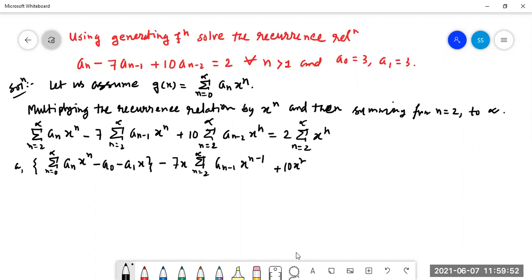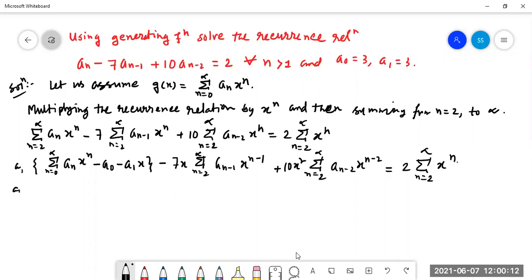If we take common x squared from here, then it is summation n equal to 2 to infinity a_{n-2} x^{n-2}, equal to 2 into summation n equal to 2 to infinity x^n.